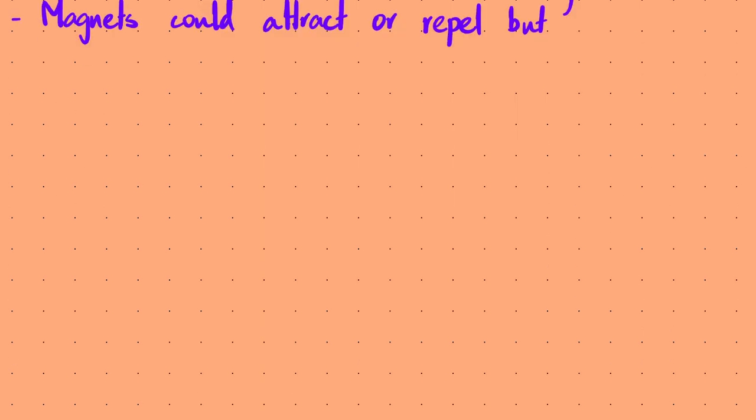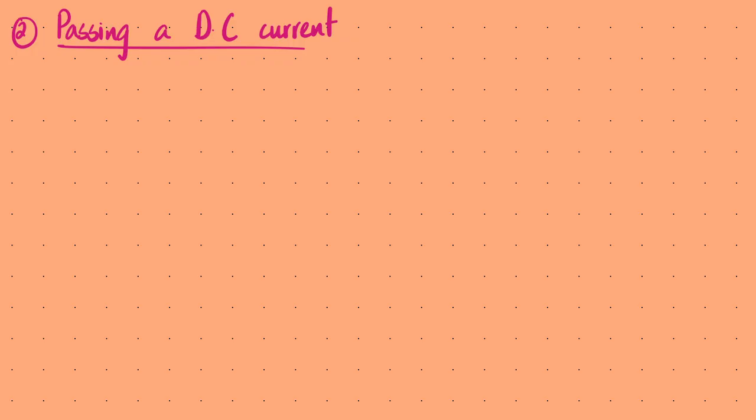And the next method of magnetization, which we are going to talk about just briefly here, is by passing a DC current. How does this method work? It's very straightforward.